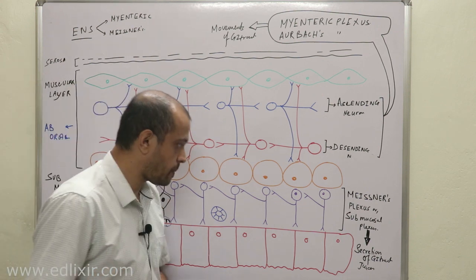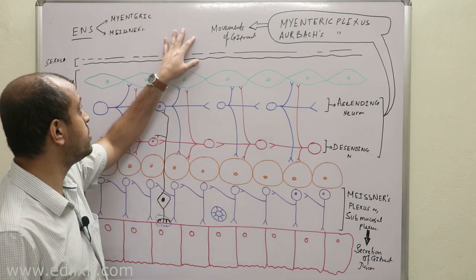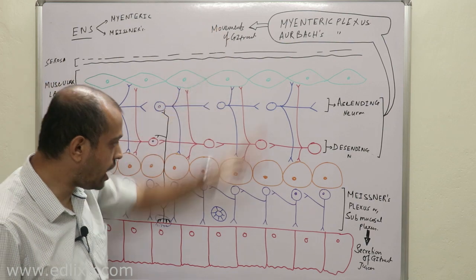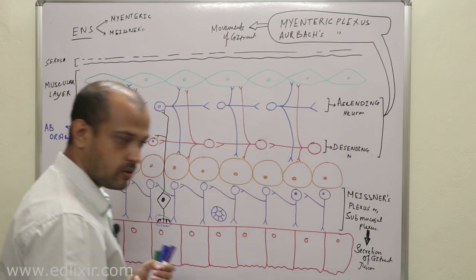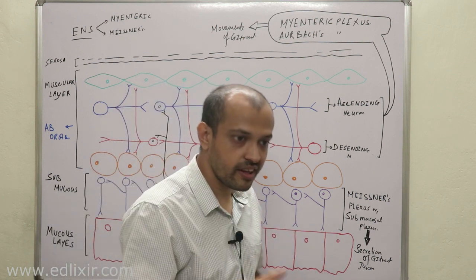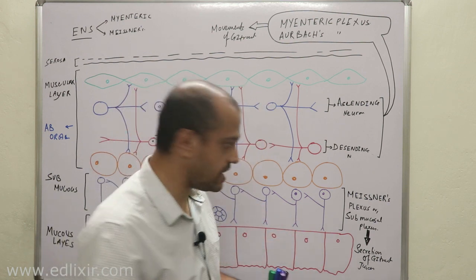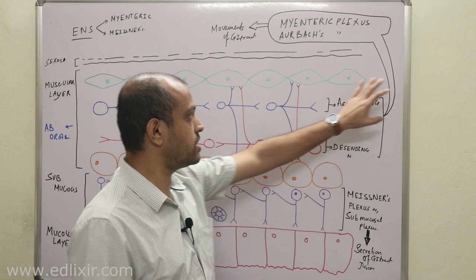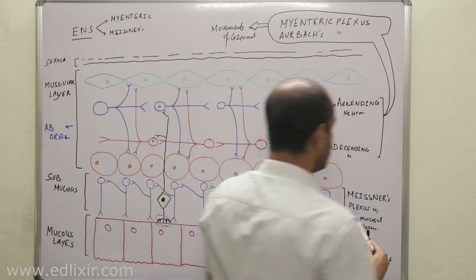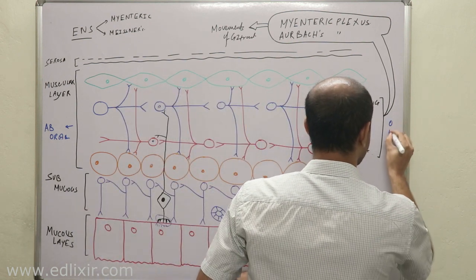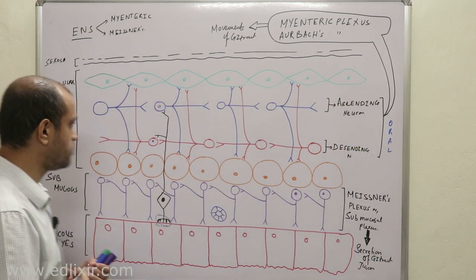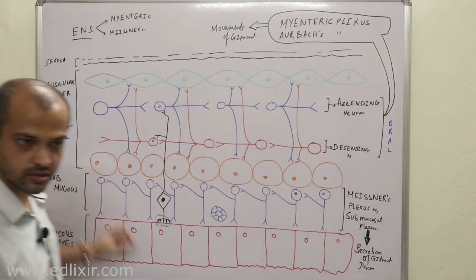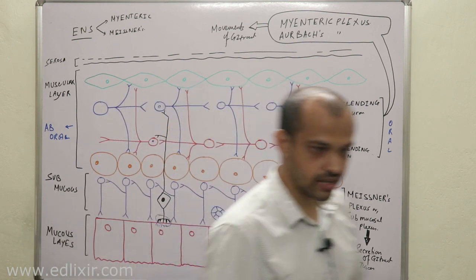Now we will be talking about how this whole system contracts or relaxes when a particular food bolus enters. Now listen, this is your oral surface, your oral side. We have already discussed this. You don't take your food with the help of your aboral surface, right? You don't take your food through your anus, right?